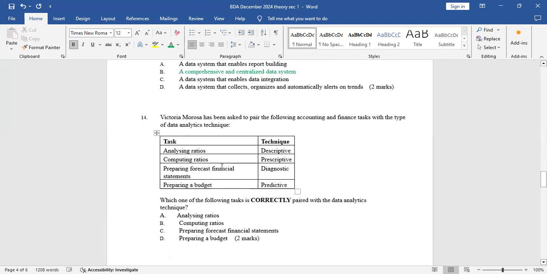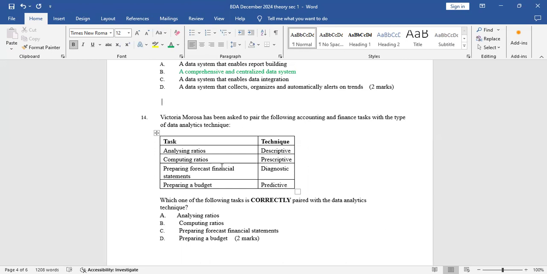Number 14. Victoria Morosa has been asked to pair the following accounting and finance tasks with the type of data analytics technique. So we have task and techniques. So we have ratio analysis. So they have just changed. They have said analyzing ratios. So which is the technique? The technique is always descriptive. Yeah, when you are analyzing ratios, that's a descriptive analytics.